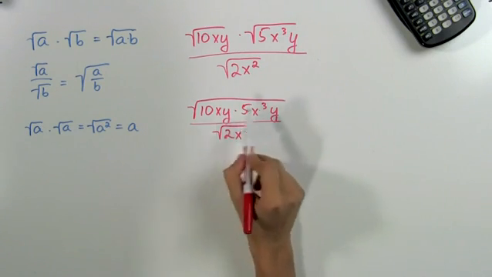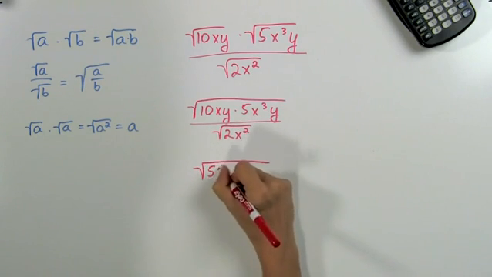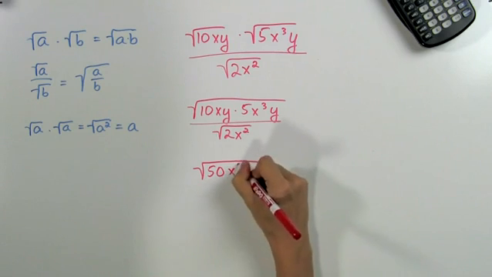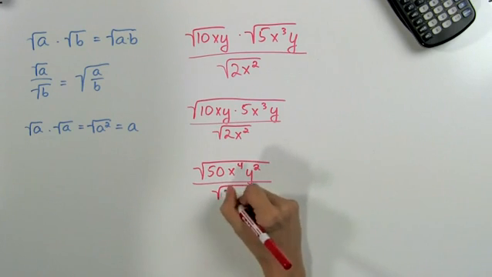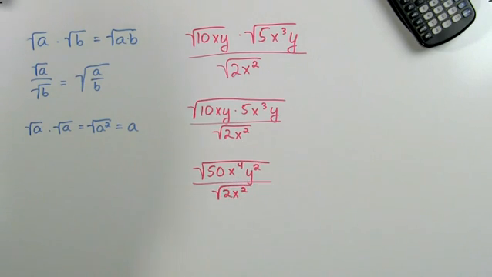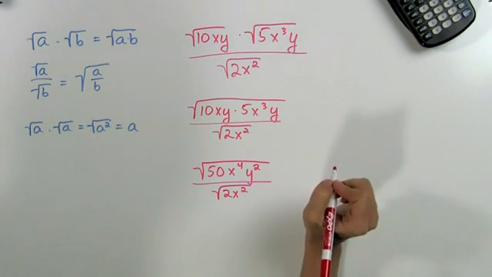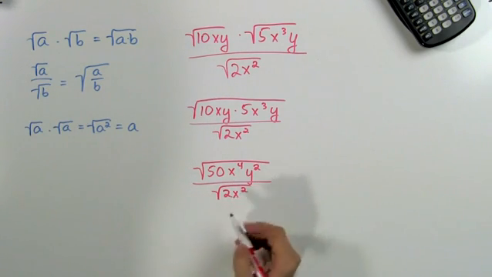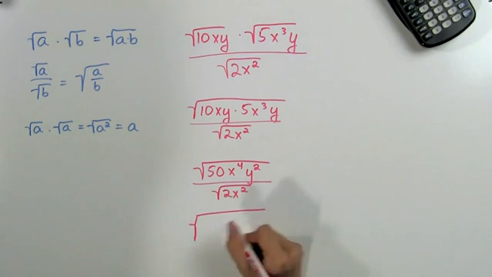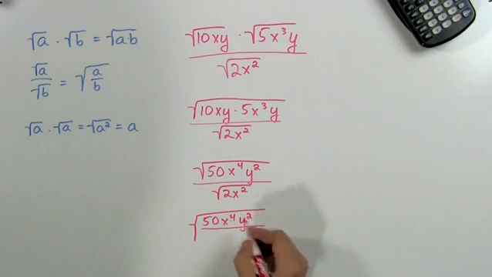So now we can multiply what's inside, and we'll get the square root of 10 times 5 is 50, x times x cubed is x to the fourth, and y times y is y squared, divided by the square root of 2x squared. Now we can use our second rule that we learned, that the square root of a divided by the square root of b is equal to the square root of a divided by b. So here we can use that to rewrite our problem as the square root of 50 x to the fourth y squared divided by 2x squared.